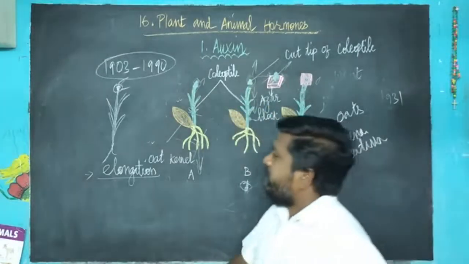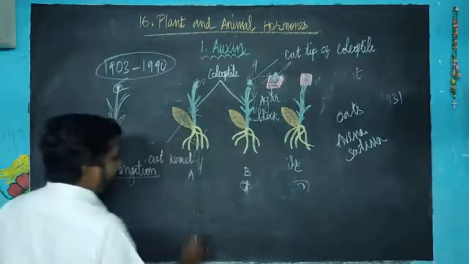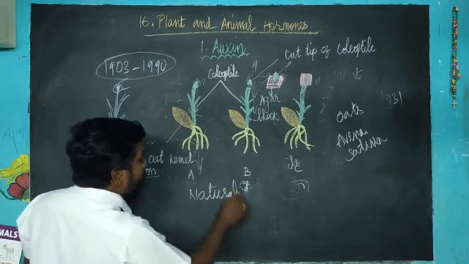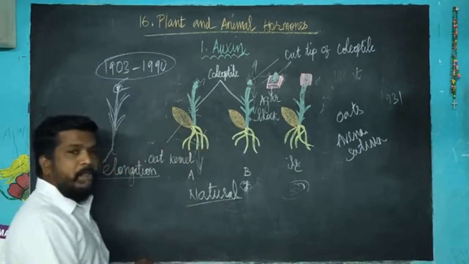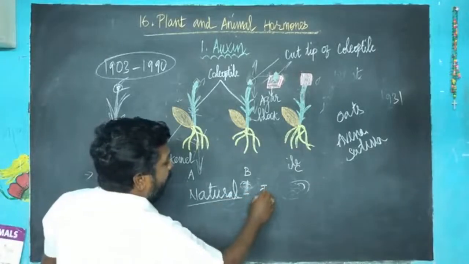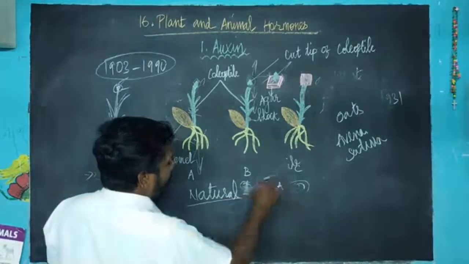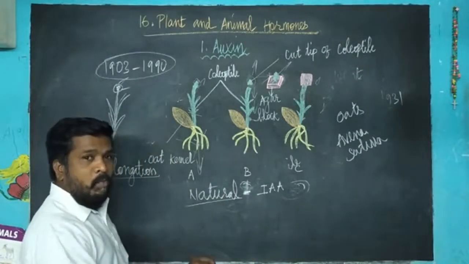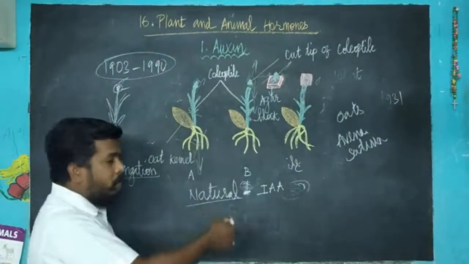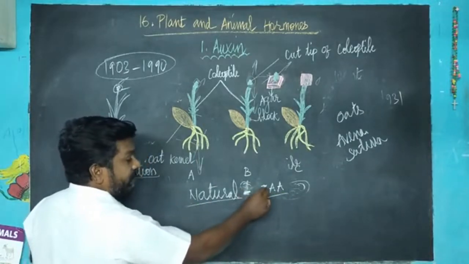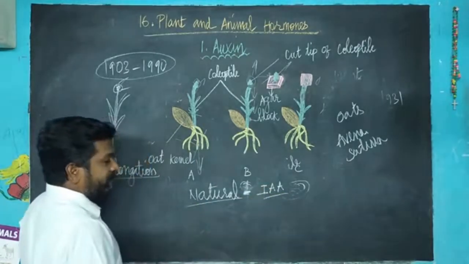Auxin is generally of two types. One is natural auxin. If the auxin is produced by the plant itself, that is called natural auxin. Example: indole acetic acid.